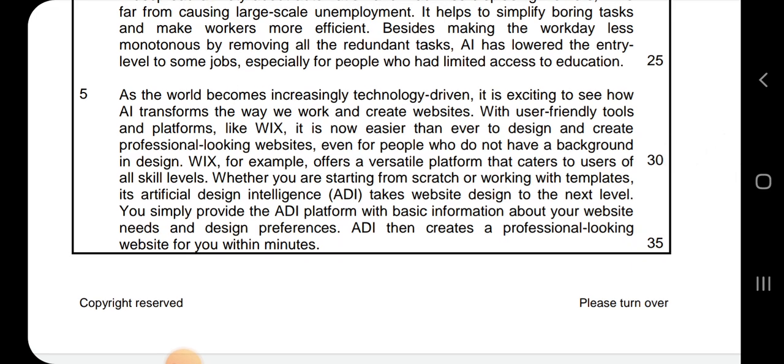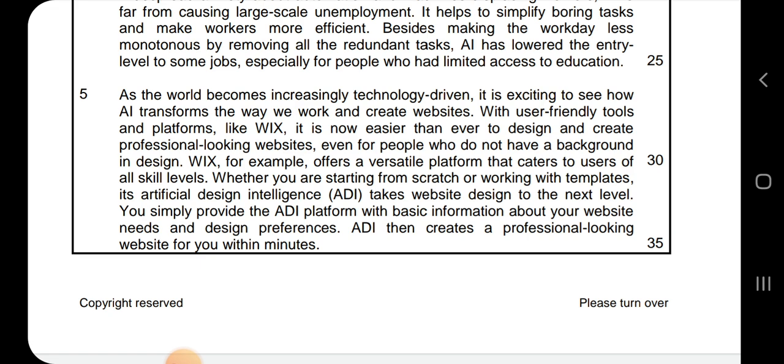As the world becomes increasingly technology driven, it is exciting to see how AI transforms the way we work and create websites. With user-friendly tools and platforms like Wix, it is now easier than ever to design and create professional looking websites, even for people who do not have a background in design.